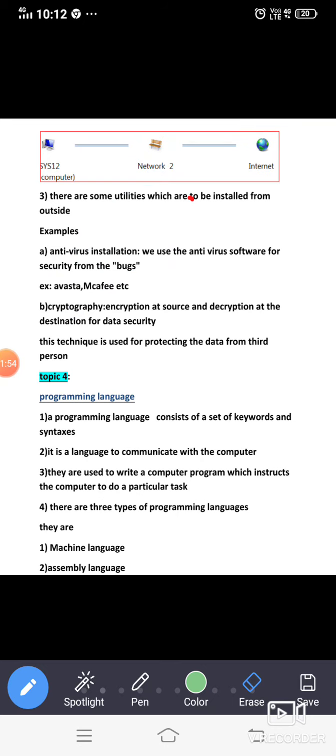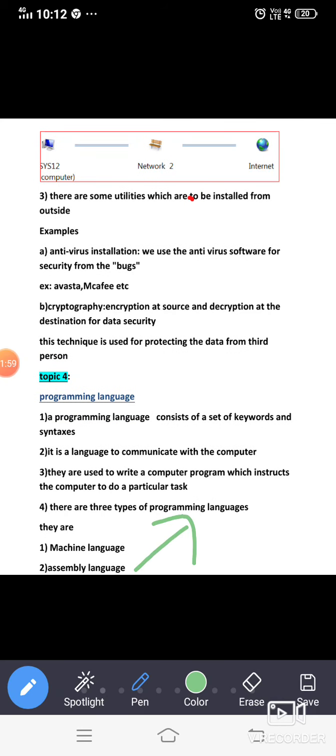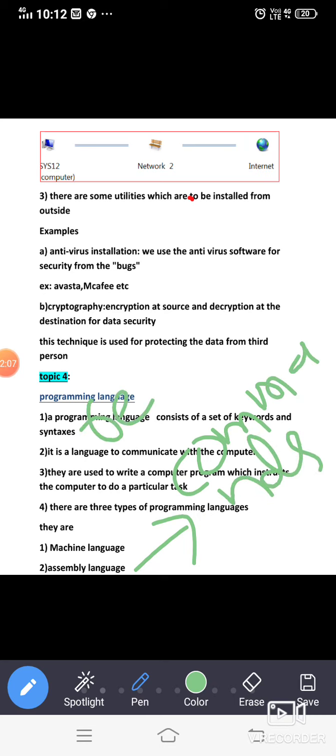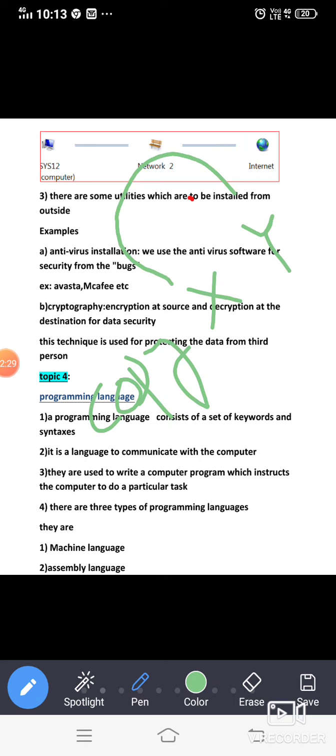Next, what is assembly language? In assembly language, we need to remember some commands. For example, if I want to copy the contents of one file to another file, say x is one file and y is another file, then all the contents or data in file y will be copied to file x.